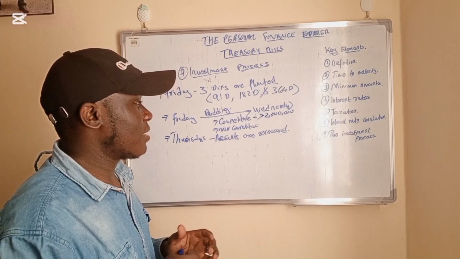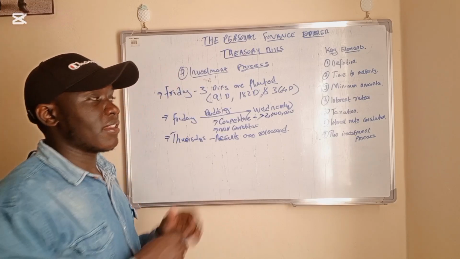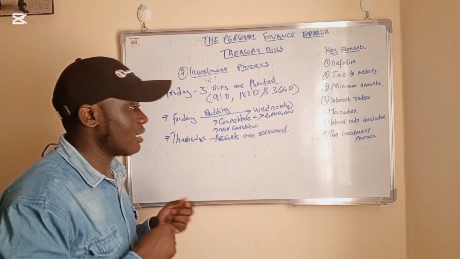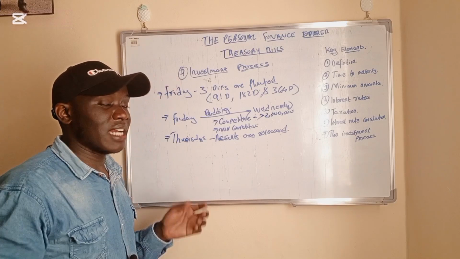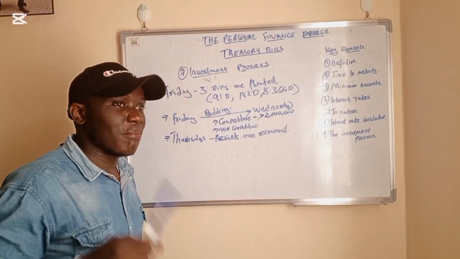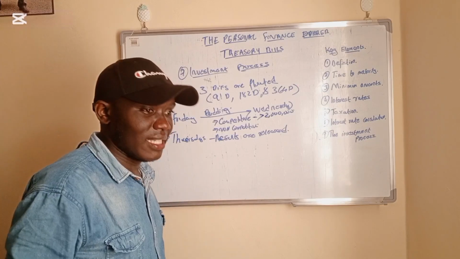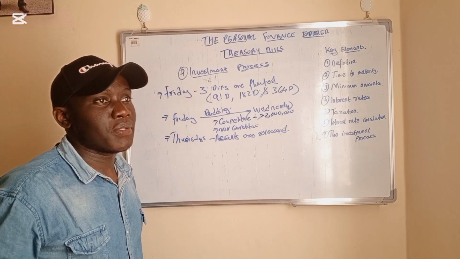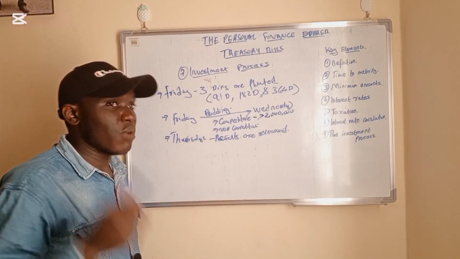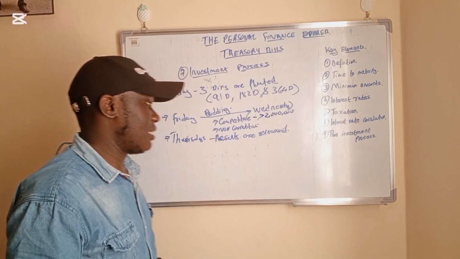It is good to note that the policy of this avenue of investment is that all non-competitive bids have to be accepted. So if you place a non-competitive bid, you can be sure that your bid will always be accepted.